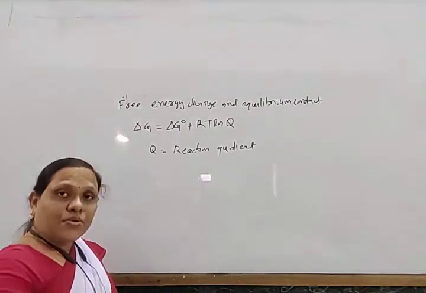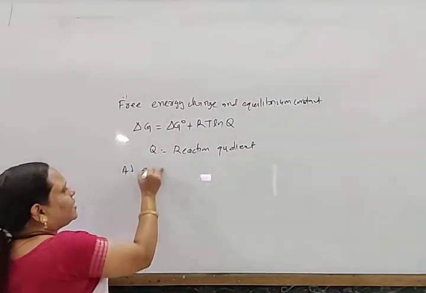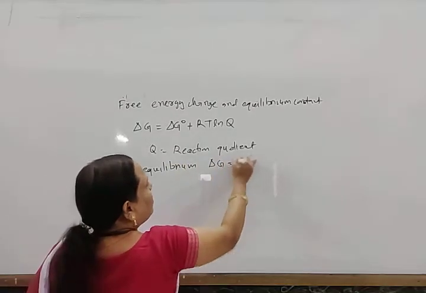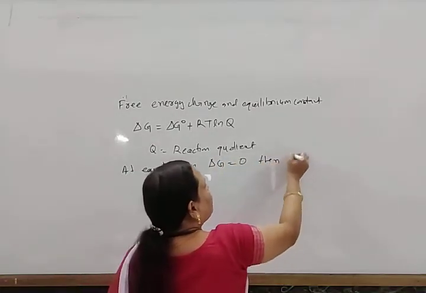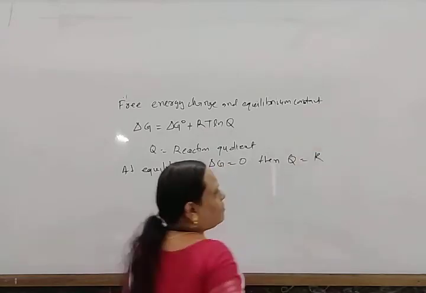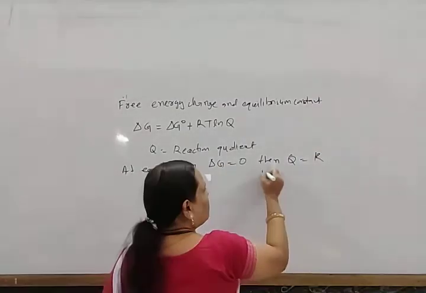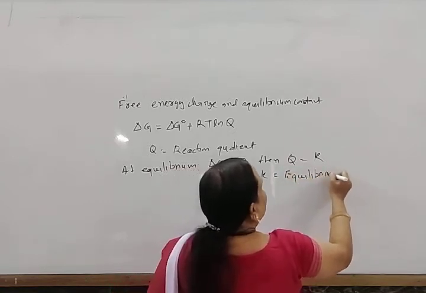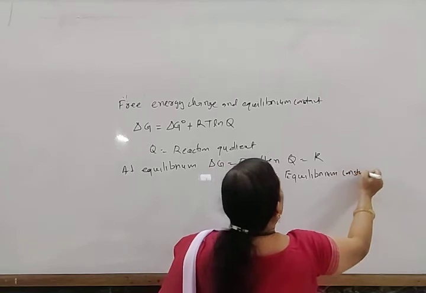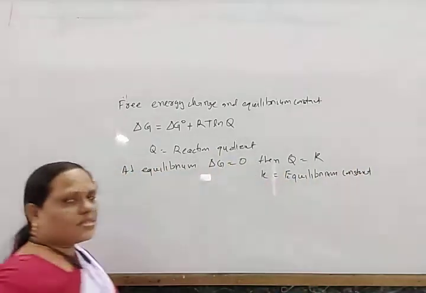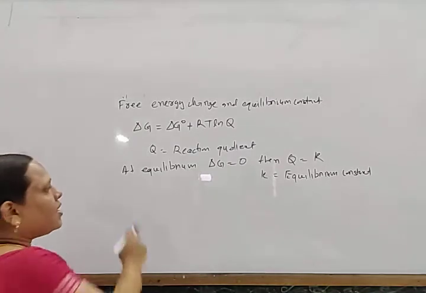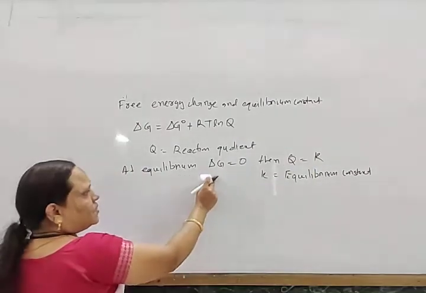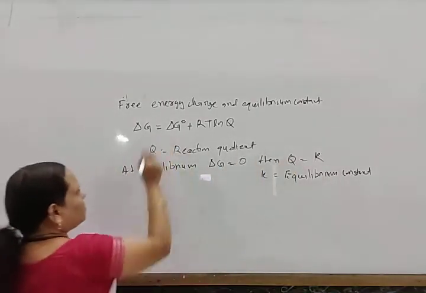But what happens at equilibrium? ΔG is equal to 0, and then the reaction quotient Q becomes equal to K, where K is known as the equilibrium constant. What this equilibrium constant is, and what this reaction quotient is, we will discuss in the next chapter. So ΔG equals 0 and Q is equal to K. Substituting these values of ΔG and Q, what do we get?